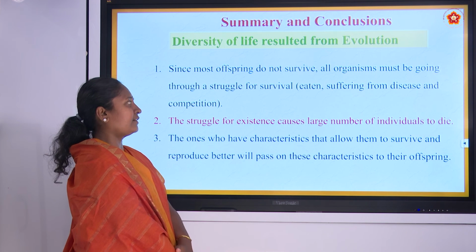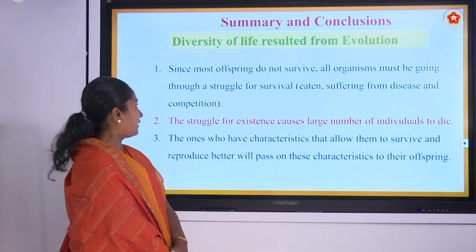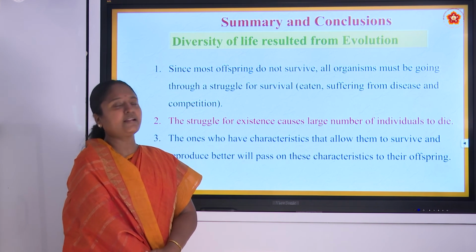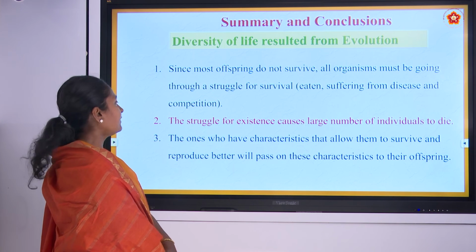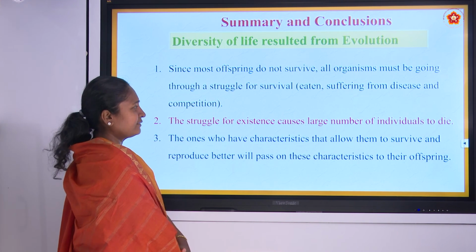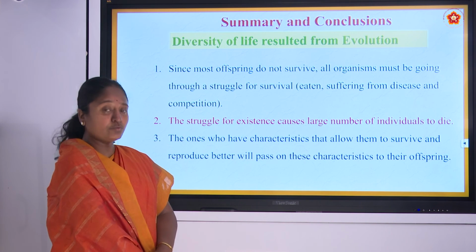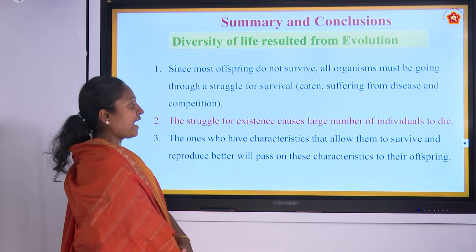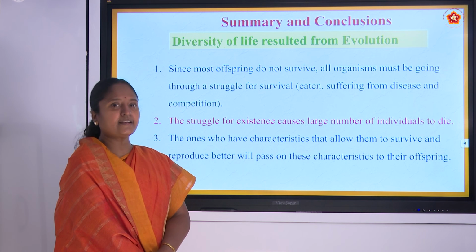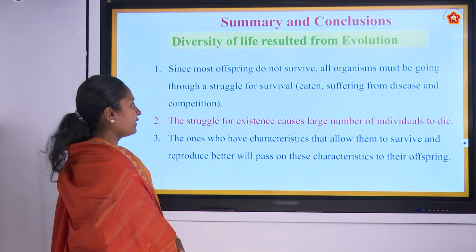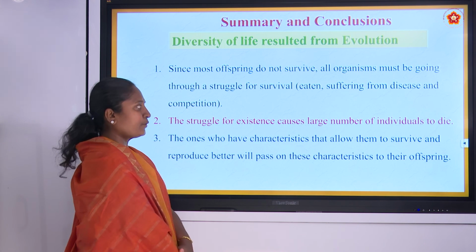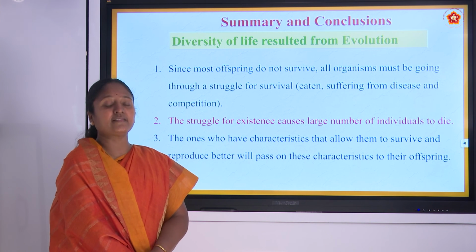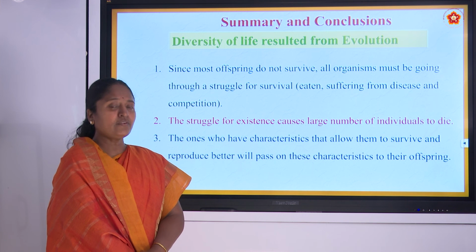Because of all this struggle, being eaten by others, and because of disease and competition, most organisms will tend to be eliminated from the environment, and there will always be a struggle. The struggle for existence causes a large number of individuals to die in that environment, and the ones which survive had some character which is favored by nature. Those organisms tend to reproduce and produce better offspring, and that better character is transferred among the species, so the organisms tend to survive in the environment.